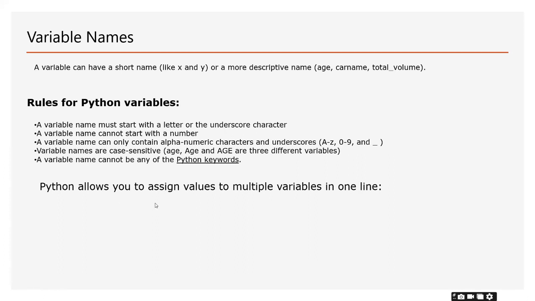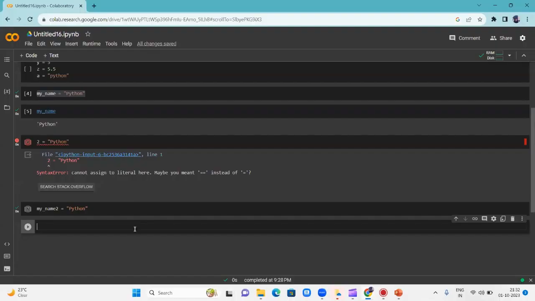Python allows you to assign multiple values to multiple variables in one line. For example, I will give A, B, C is equal to apple, pineapple, and banana.